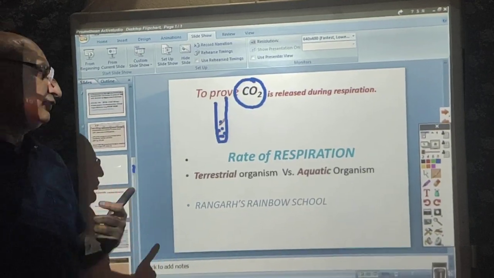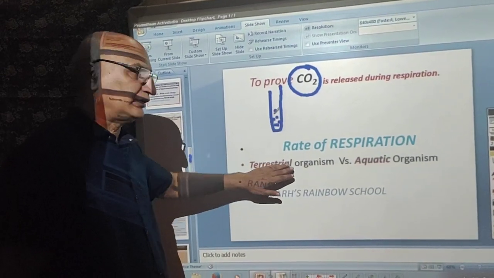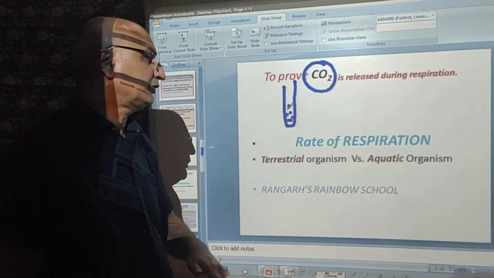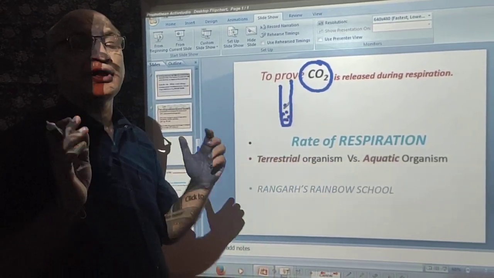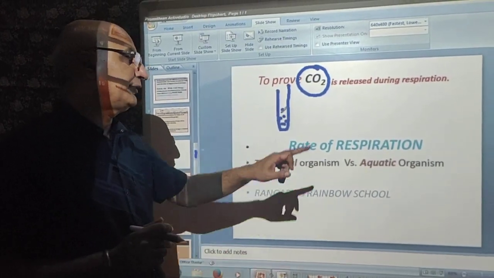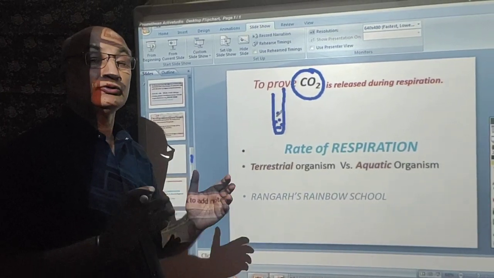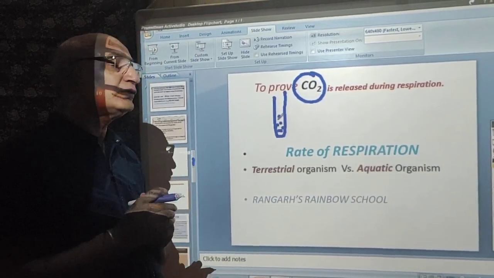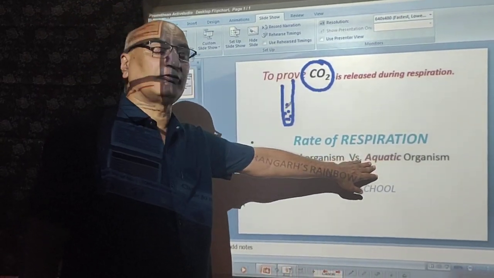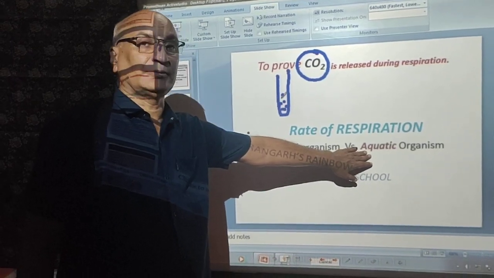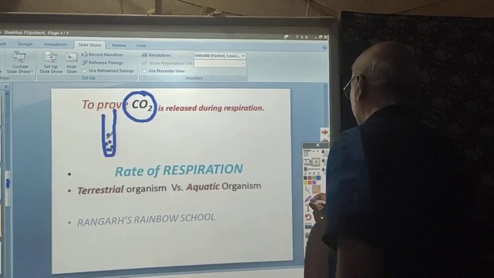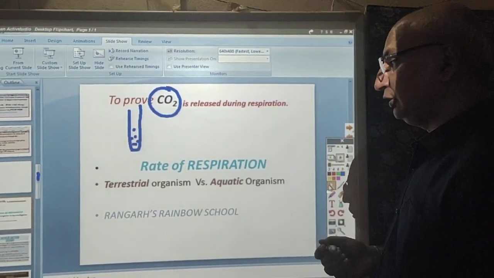Dear students, these terrestrial organisms have one advantage over the aquatic organisms. What is it? The percentage or the amount of oxygen in air is much more as compared to the amount of oxygen in water. So that's why these terrestrial organisms have a comparative advantage over the aquatic organisms. You might have seen that a fish respires much faster as compared to these terrestrial organisms.